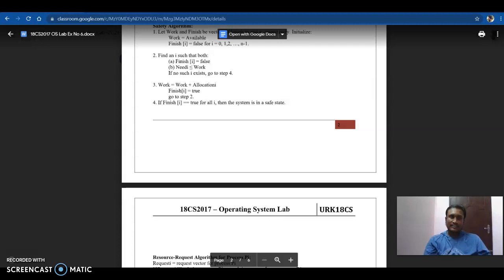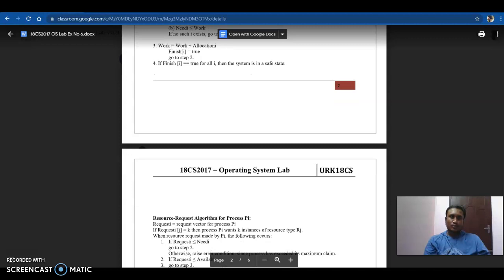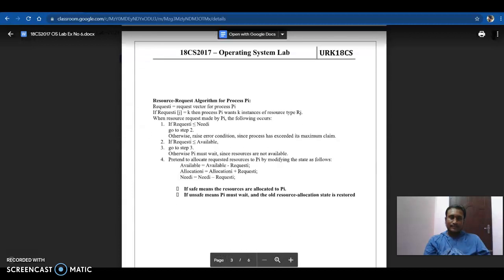If no such i exists, go to step 4. Step 3: Work equals Work plus Allocation, Finish[i] equals true, go to step 2. Step 4: if Finish[i] equals true for all i, then the system is in a safe state.